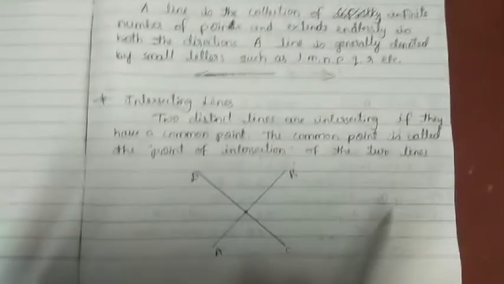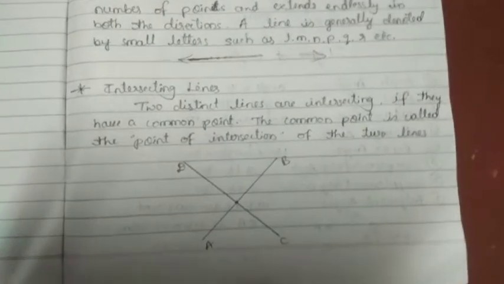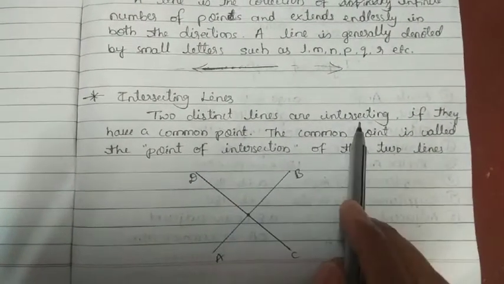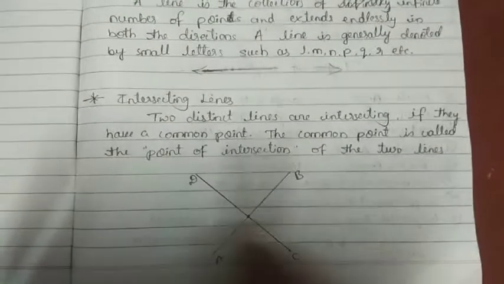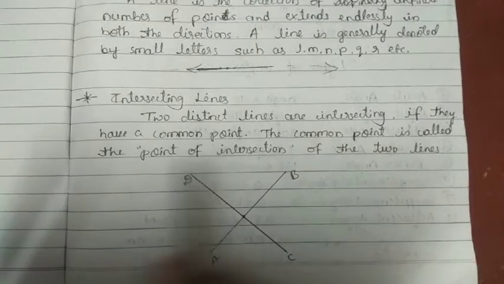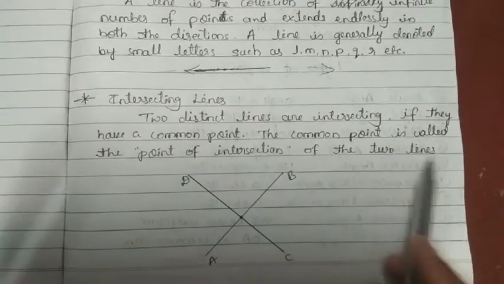Next, intersecting lines. Two distinct lines are intersecting if they have a common point. The common point is called the point of intersection of the two lines.